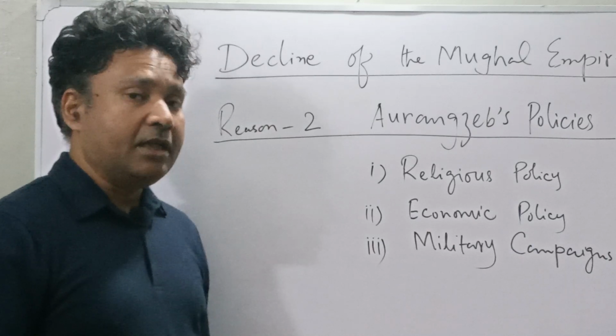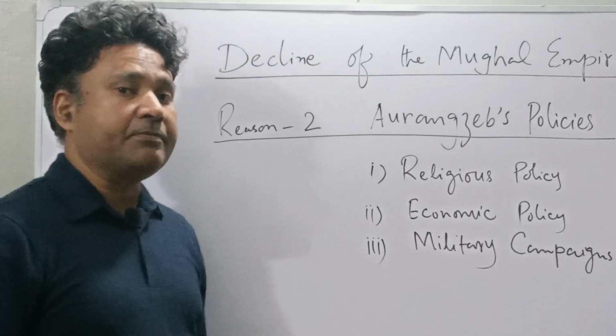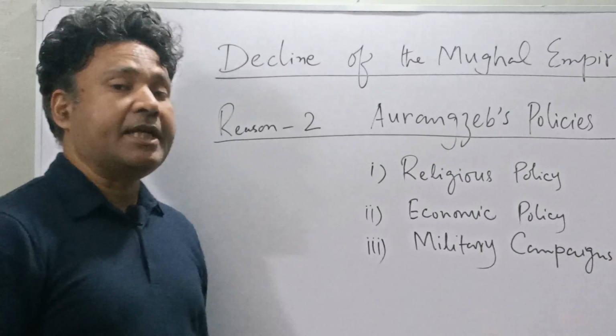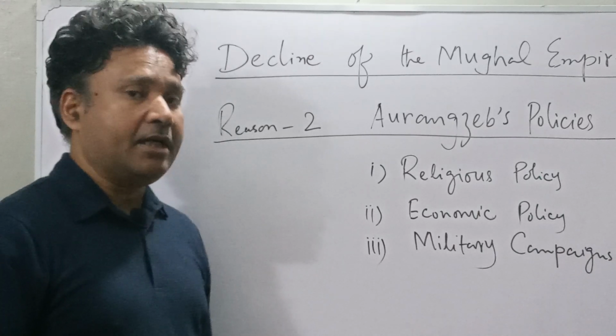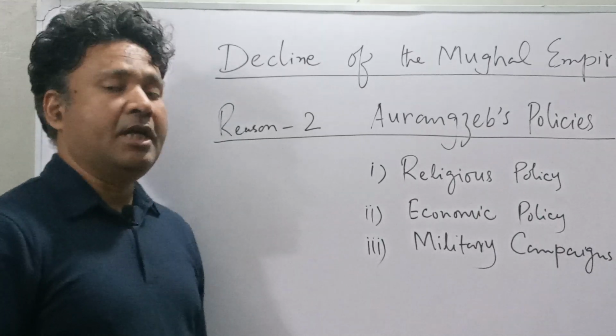But we saw a shift in the overall policies of the Mughals in the days of Aurangzeb, that basically alienated these regional forces.